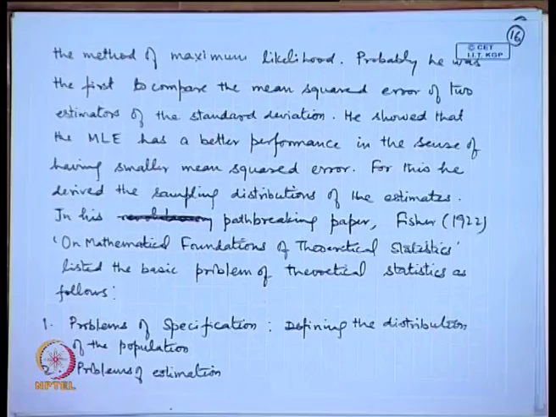He considered two estimates of the standard deviation, found their sampling distributions and therefore the mean squared errors, and showed that one of the estimators has a smaller mean squared error than the other.